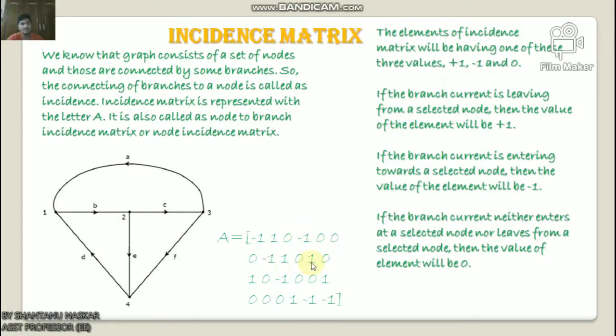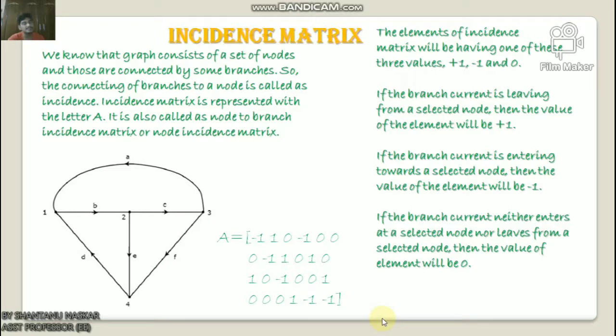The elements of the incidence matrix will have one of these three values: +1, -1 and 0. If the branch current is leaving a selected node, then the value of the element will be +1. If the branch current is entering a selected node, then the value of the element will be -1. And if the branch current neither enters nor leaves the selected node, then the value of the element will be 0.